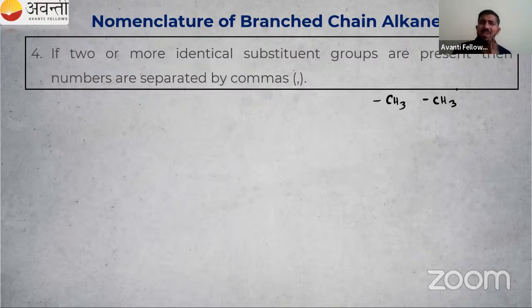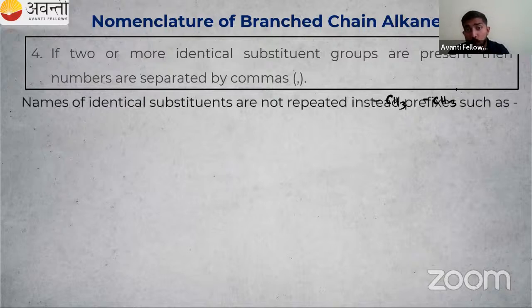So what is this? If we are not understanding, let us go for an example. Names of identical substituents are not repeated. Suppose one methyl, second methyl. We won't write methyl, methyl two times. We chemistry people have to reduce that, right? So how to write that? If there are two methyl groups, I will use dimethyl.